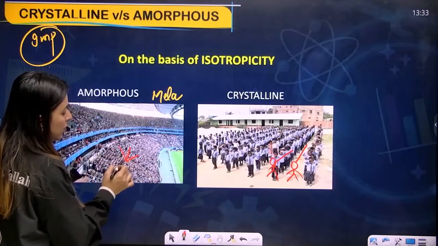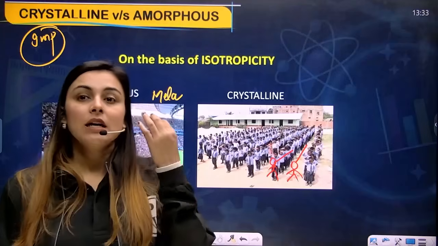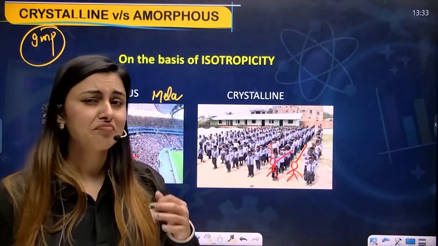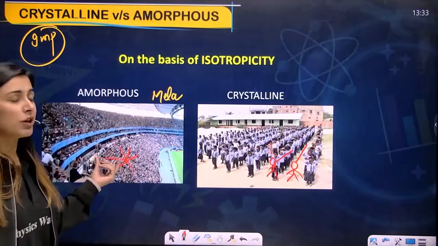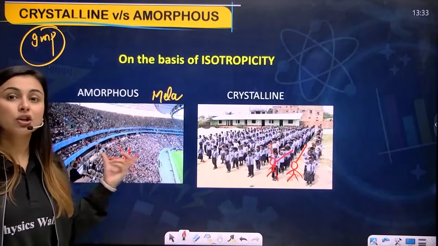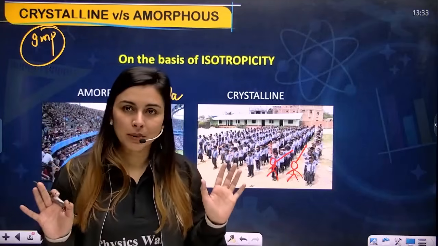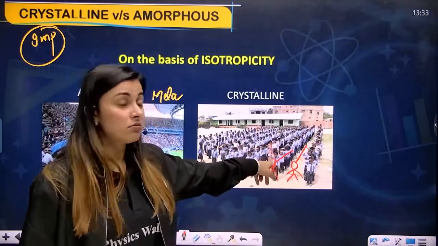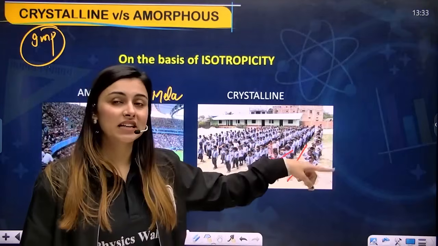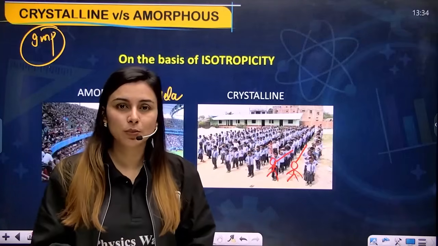You'll go here, you'll bump into people. You go anywhere, you'll bump into people because this is a random arrangement. This means that in this particular part, you go in any direction, you will get the same atmosphere, and that is bumping into people, right? But if you change your directions here, you might get a different atmosphere. Sometimes you'll bump into people, but sometimes you'll not bump into people, right?